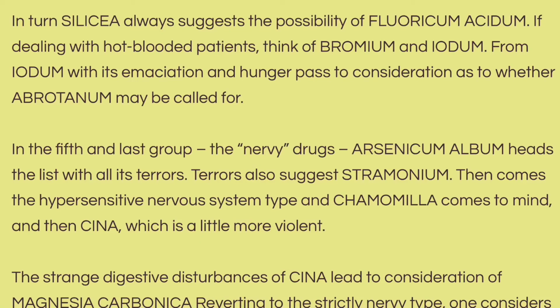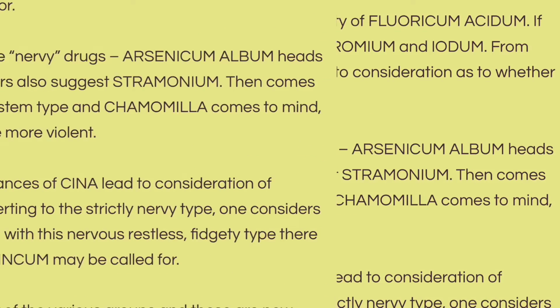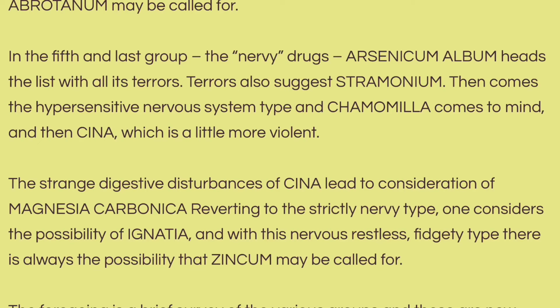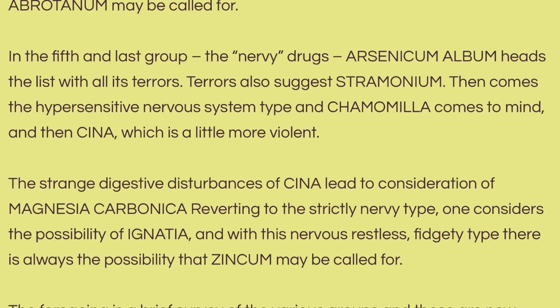In dealing with hot-blooded patients, think of Bromium and Iodum. From Iodum, with its emaciation and hunger, pass to consideration as to whether Abrotanum may be called for. In the fifth and last group, the nervy drug Arsenicum album heads the list with all its terrors.